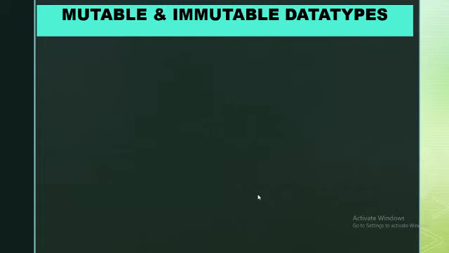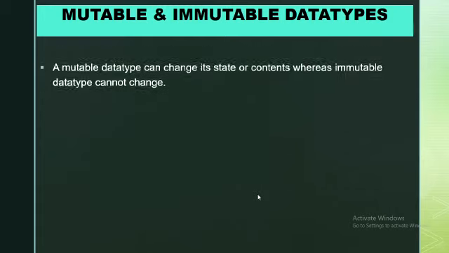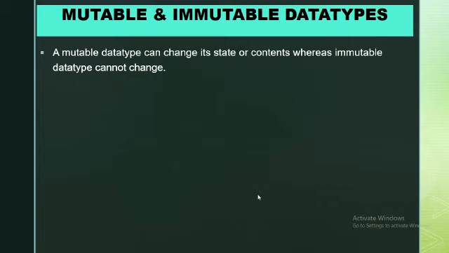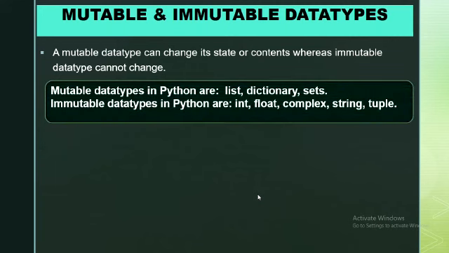Next topic is mutable and immutable data types in Python. A mutable data type can change its state or contents, whereas an immutable data type cannot change its state or contents. Mutable data types available in Python are list, dictionary, sets, and immutable data types in Python are int, float, complex, all numeric, then string and tuple. These 5 data types in Python are immutable data types.